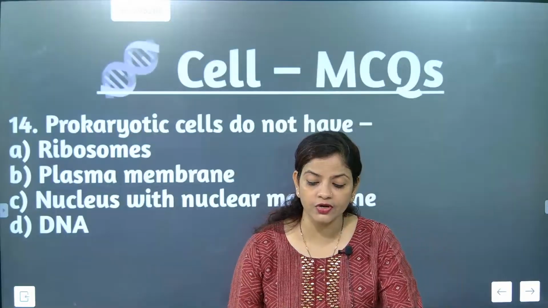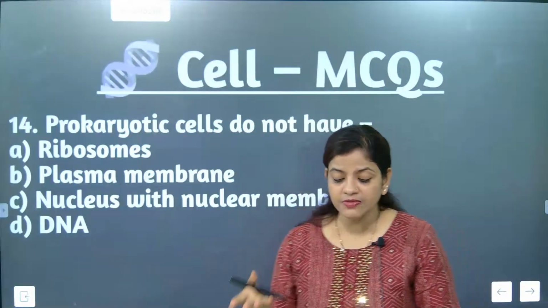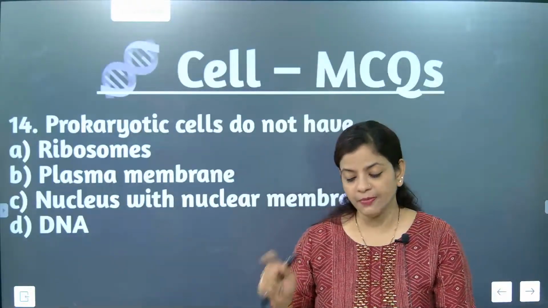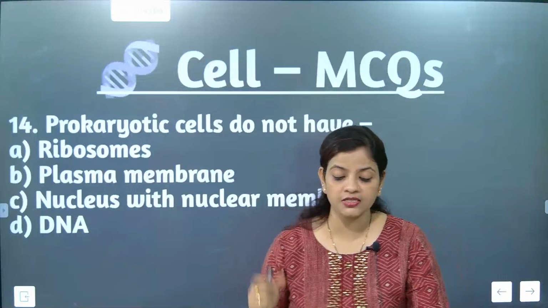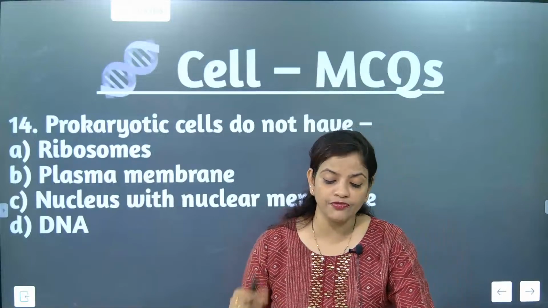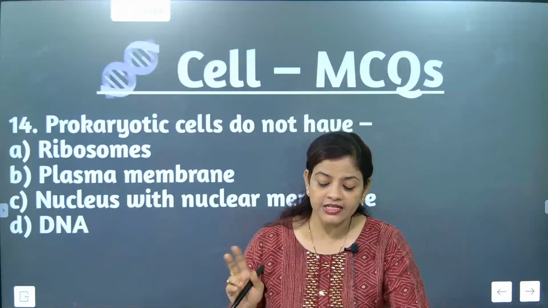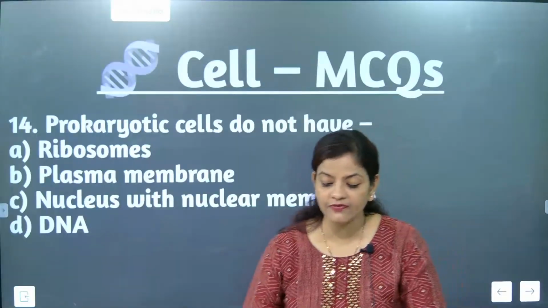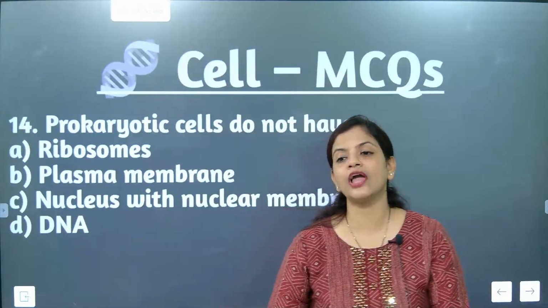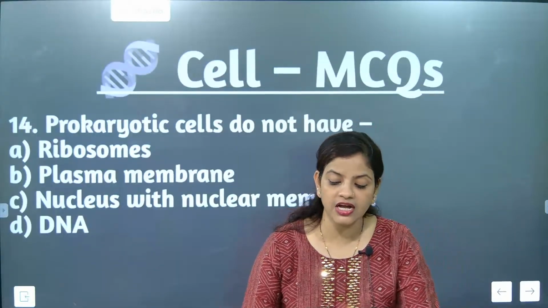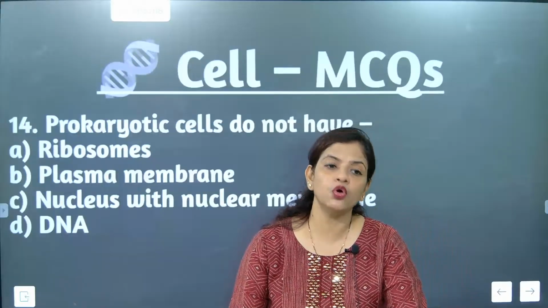Prokaryotes or eukaryotes? See, fission means what? Fission is exactly the breaking of a parent nucleus, a parent cell, into two different or four parts. So here it is exactly a break. So it will be done by which one? Which is exactly it, prokaryotic cell or eukaryotic? The correct answer, it is done by prokaryotes.